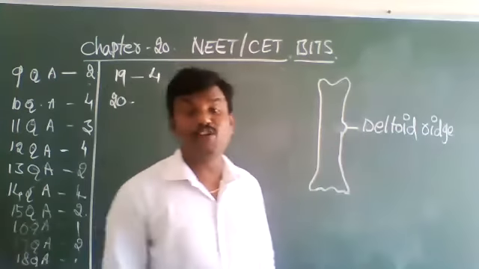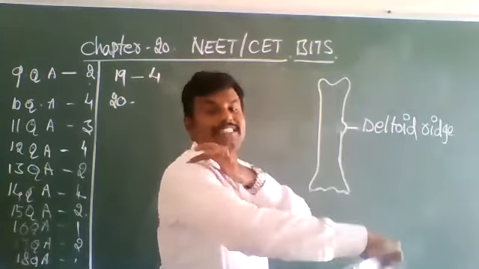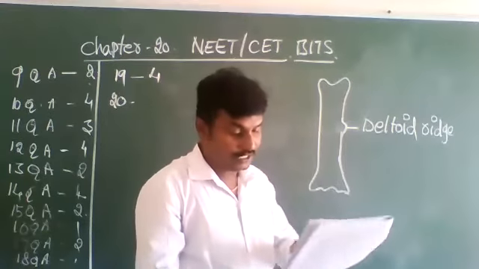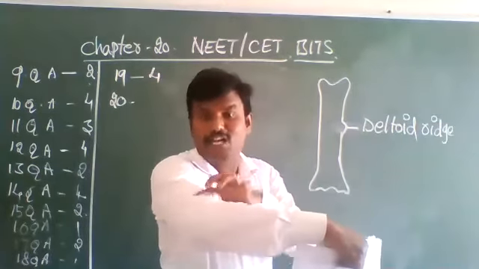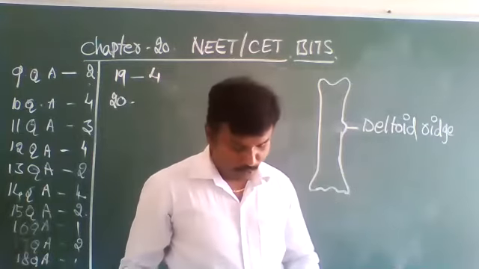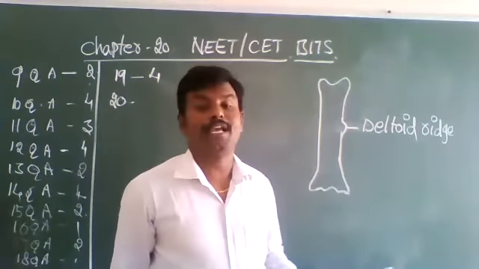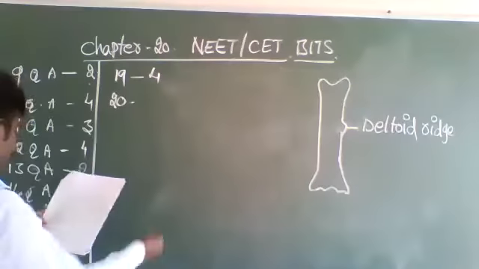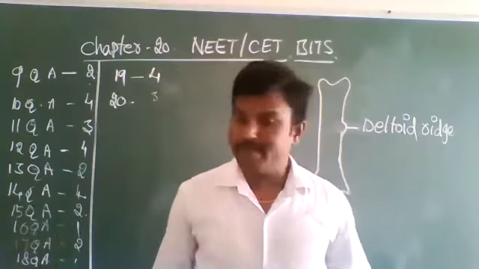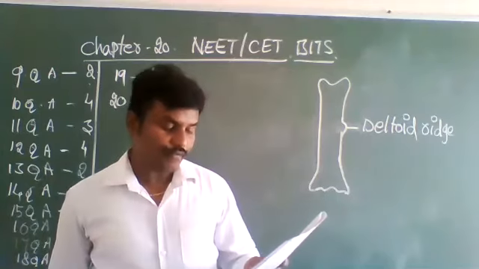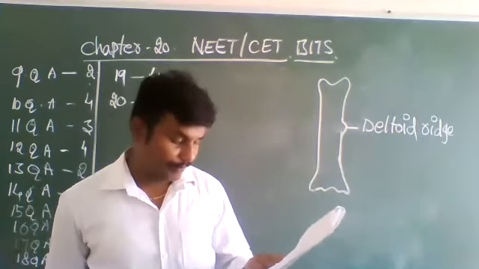The posterior view, from here to here. In this region it is the anterior region, it is the posterior region. So the posterior region of the humerus, what was there? Olecranon fossa. So the correct option is 3. Radius, ulna, femur, we cannot find. Olecranon fossa is found in humerus.